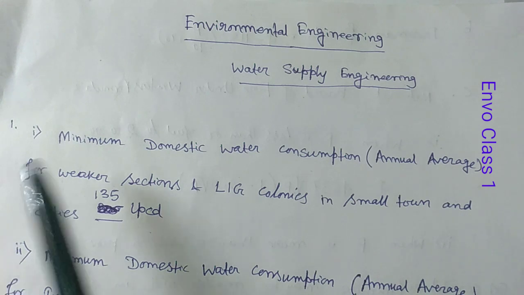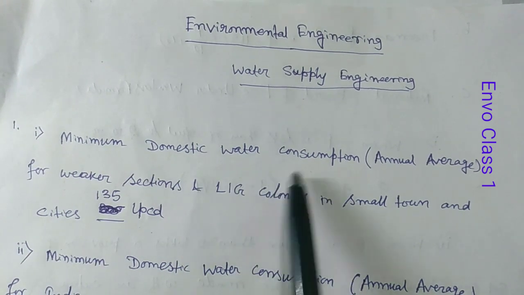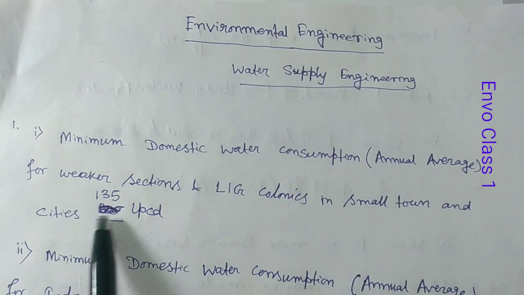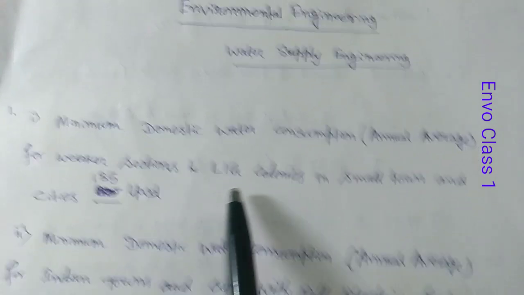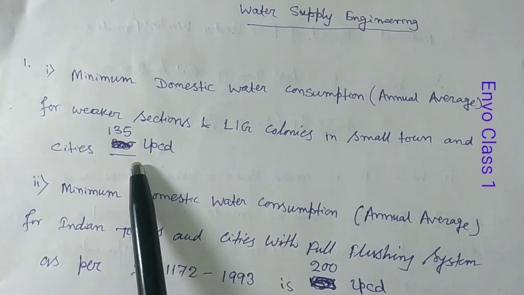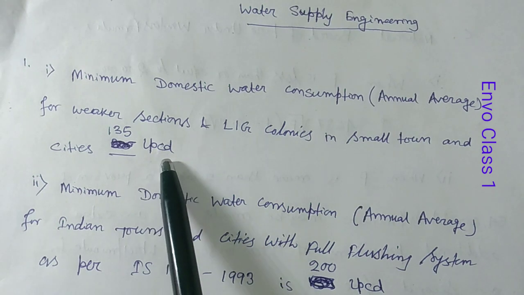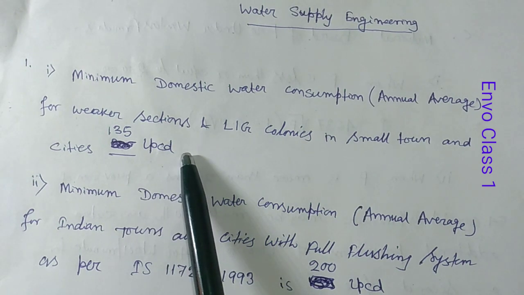Number 1, minimum domestic water consumption, annual average for weakest sections and LIG colonies in small towns and cities, is 135 LPCD, that means liter per capita per day.